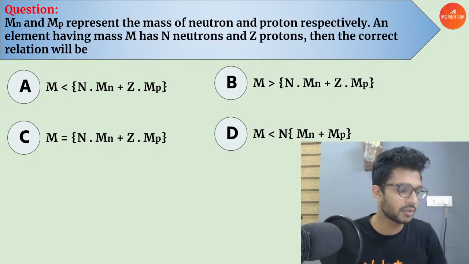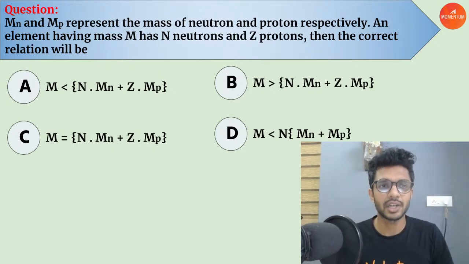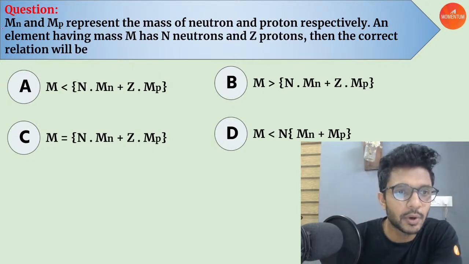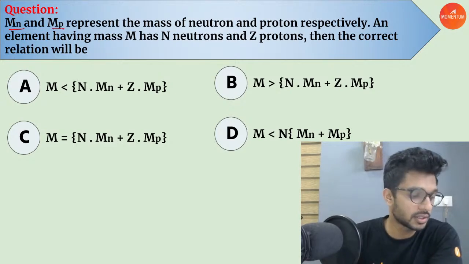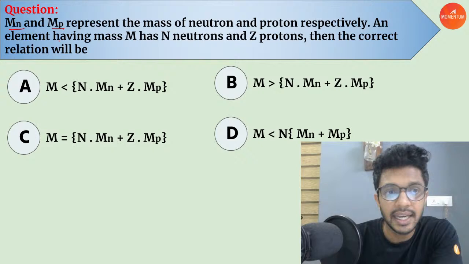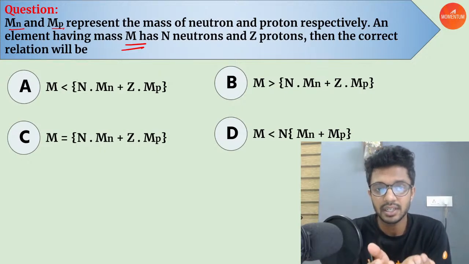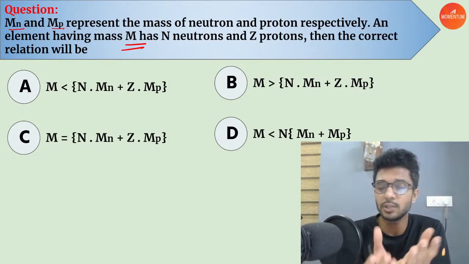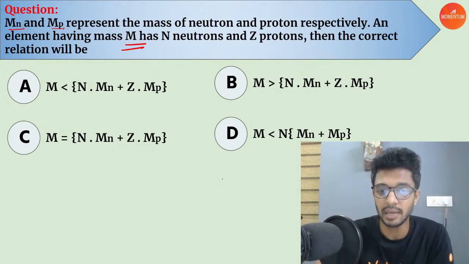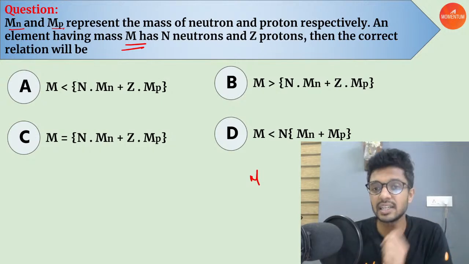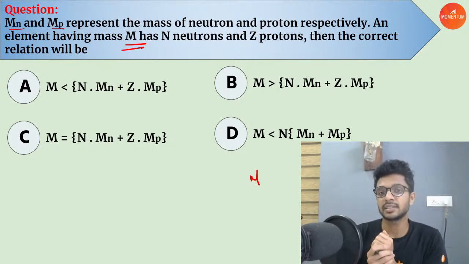Okay, so here we go with the very first question. I hope you all are ready for that. Okay, so let's start. Mn corresponds to the mass of neutrons and Mp corresponds to the mass of protons. An element having a mass number, which means the element is having a mass, which means once you take this element and measure it by some method, it is having a mass. M corresponds to its actual mass, N is the number of neutrons, Z is the number of protons. Then what is the correct relationship?